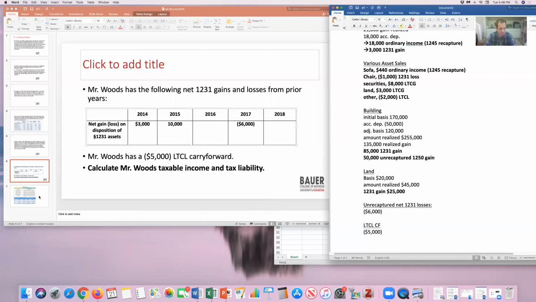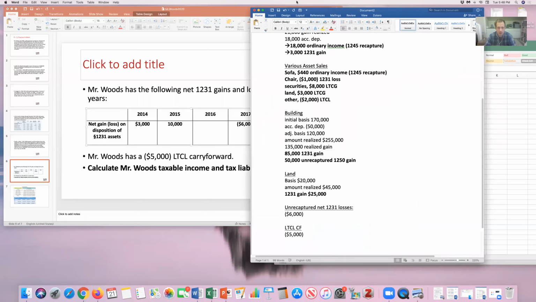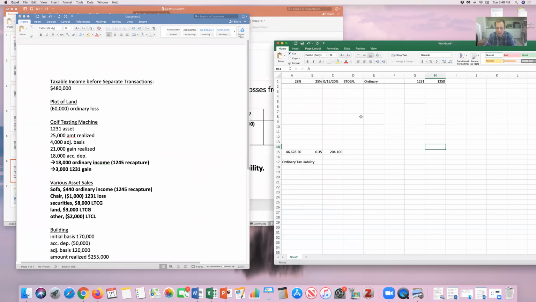Okay. So we want to find his taxable income and his tax liability. So what I want to do next is take all of my transaction information and put it into, I made an Excel sheet, or you could just write it on a paper.